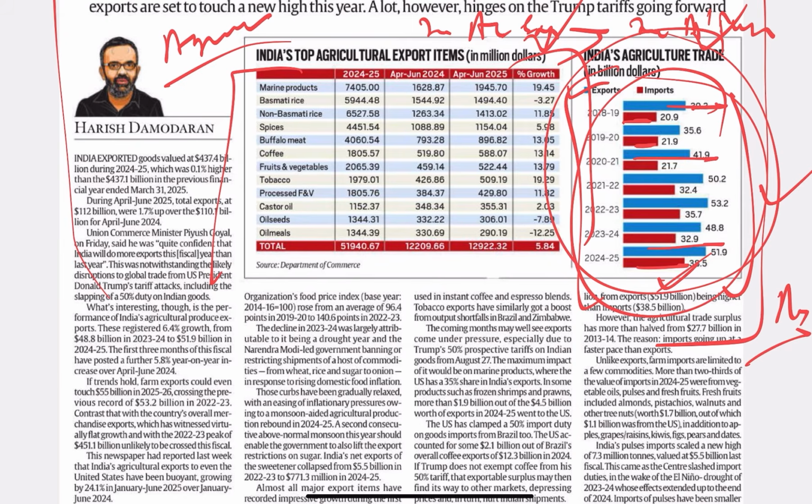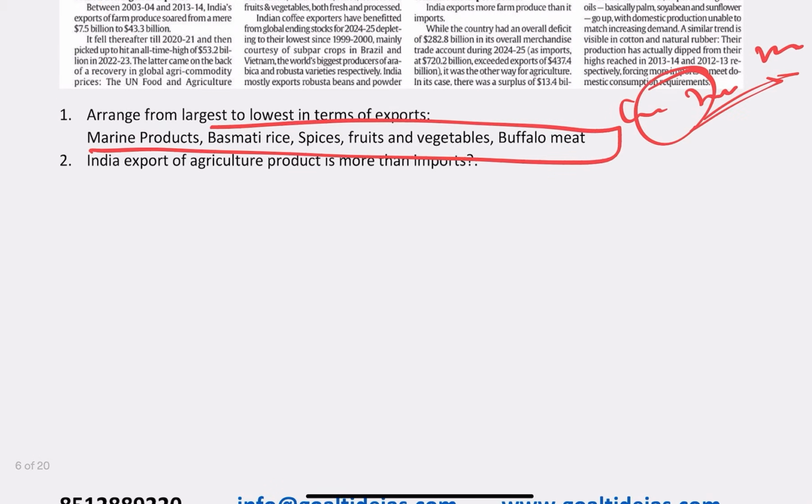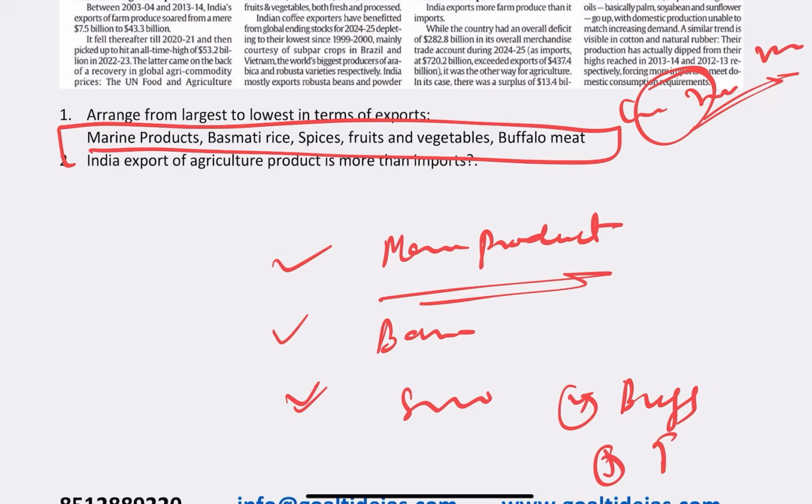Now the next question I asked from this article: arrange the top 5 products in the order of their exports. Which agriculture product do we export more? Now I gave you 5 options here. See here, the very first is marine products, right? The second option is basmati rice. The third option is spices. The fourth is buffalo meat and the fifth is fruits and vegetables.